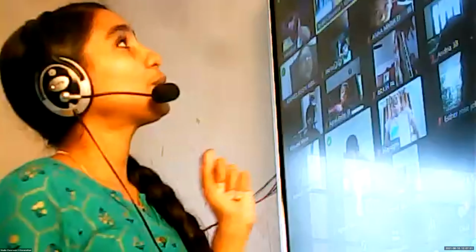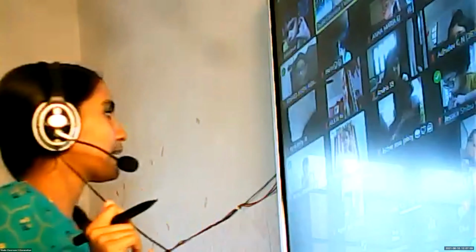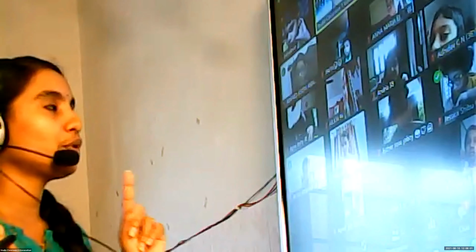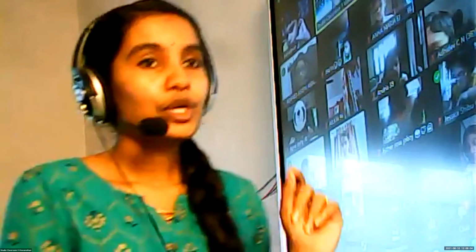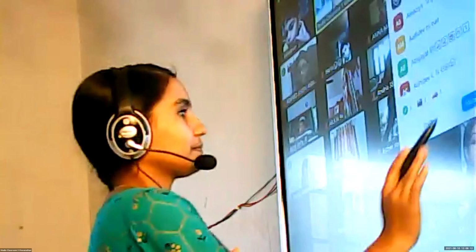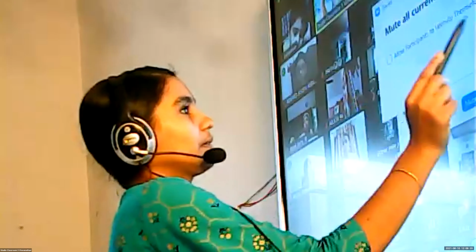Look, route map. What does a route map mean? Route map shows the location of various places. Is it clear? I'll repeat one more time. Route map shows the location. It shows the location of various places. Is it clear? Yes. Fine. Thank you.